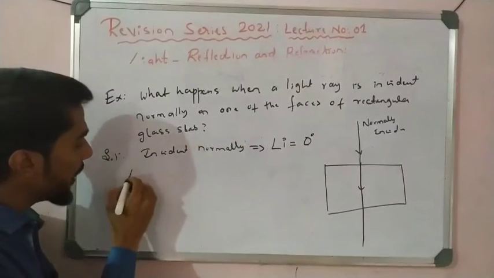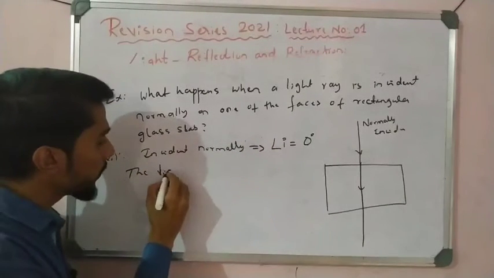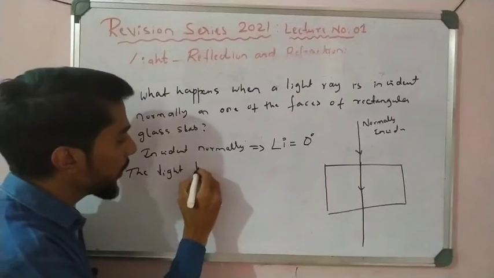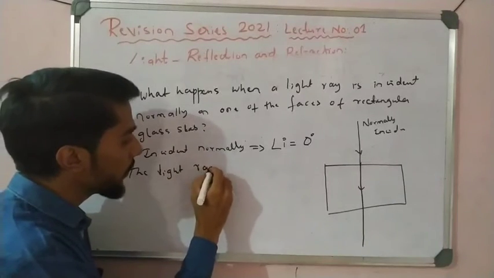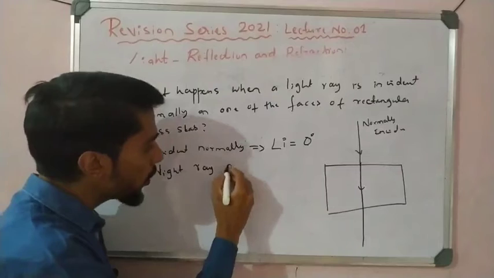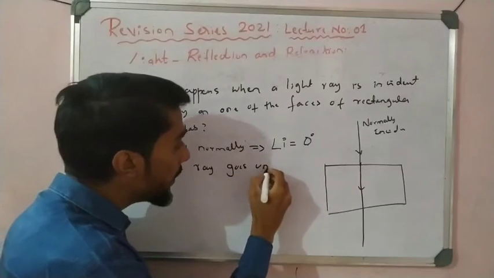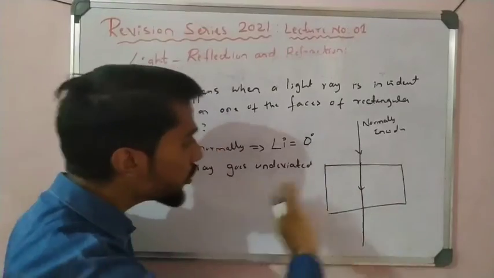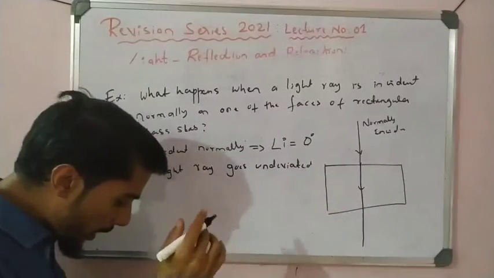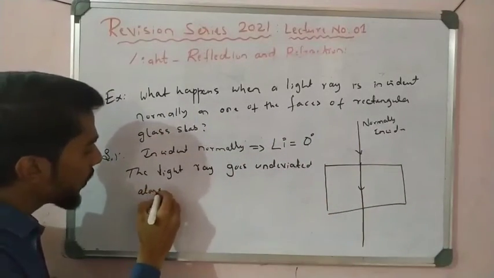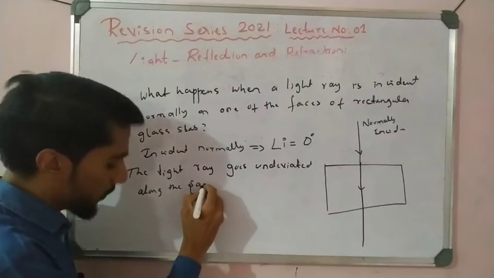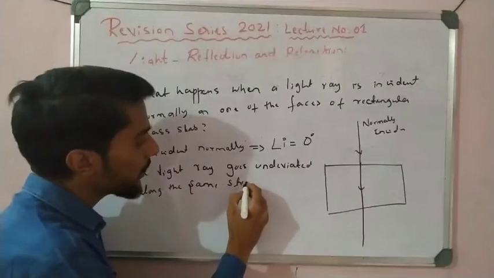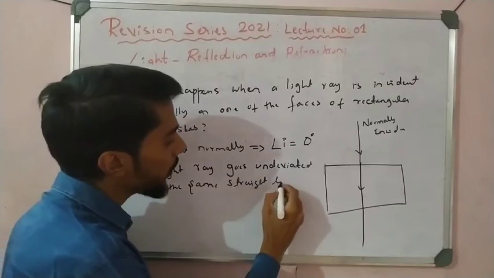So the light ray goes undeviated, which means there is no deviation, no bending, no change of direction, undeviated along the same straight line.